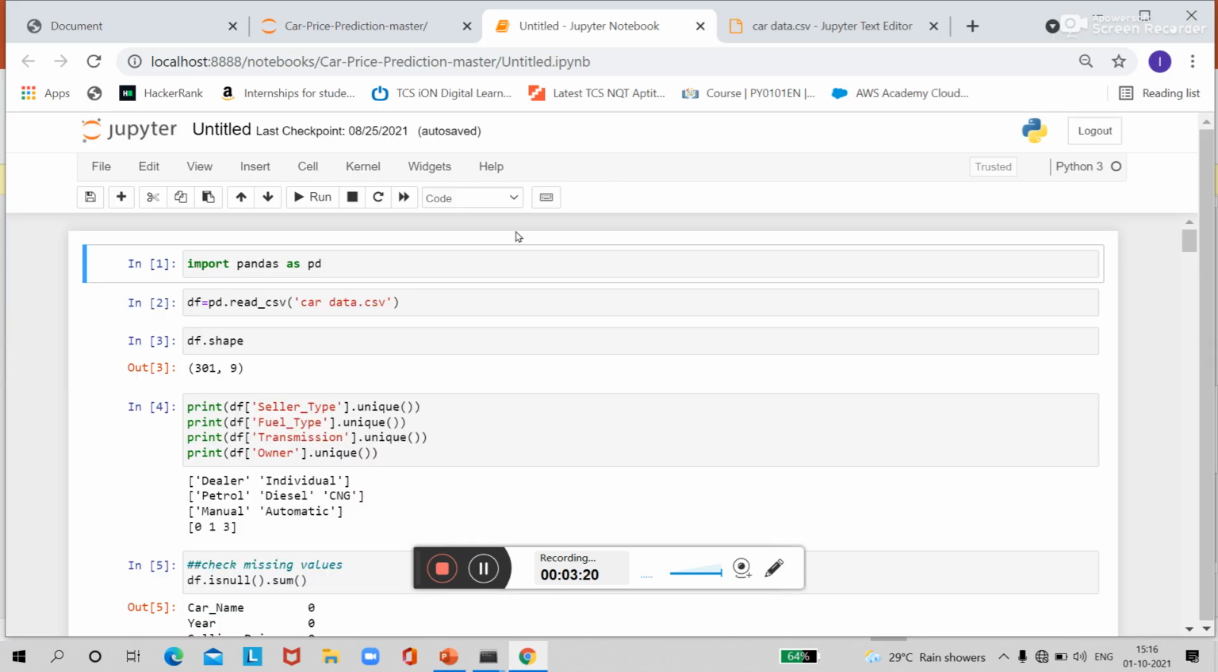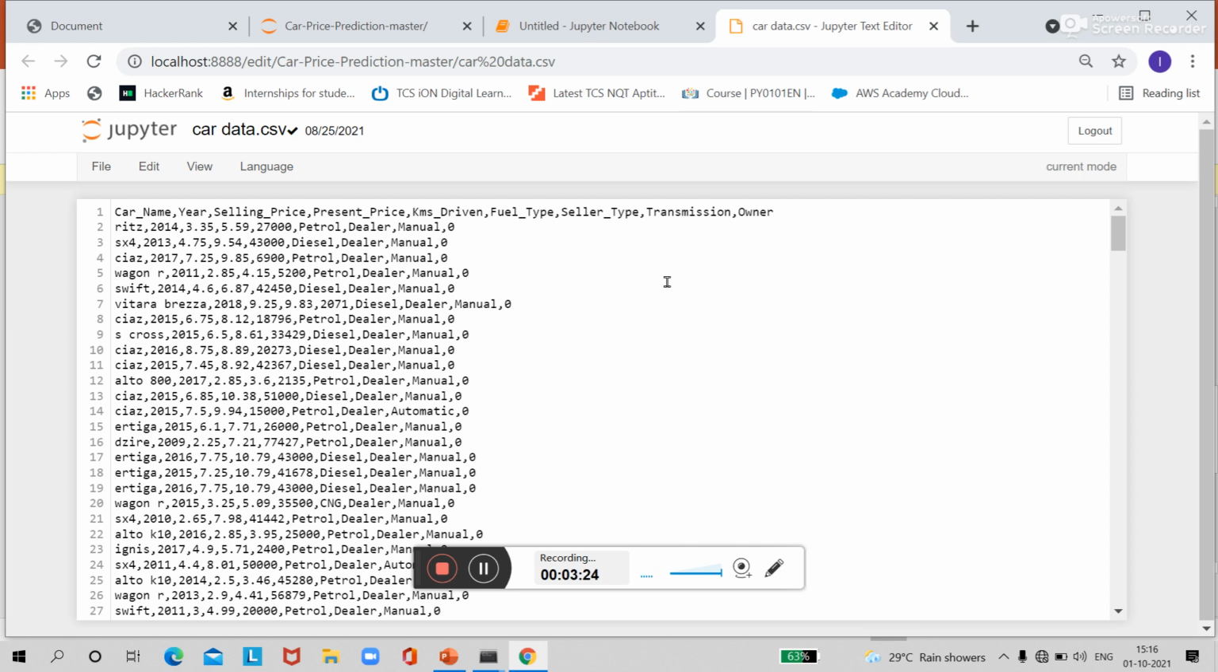First of all, I will show you my dataset. You can see here, this is my dataset. I have taken this dataset from Kaggle. It has features such as car name, year, selling price, and so on. I will show you the demo first and then we'll move to the code.